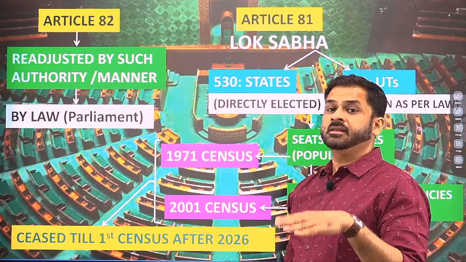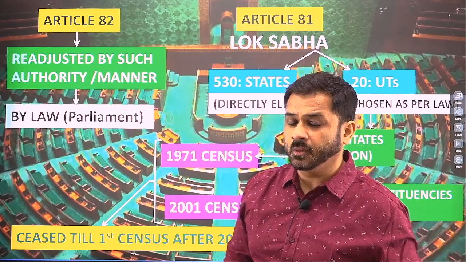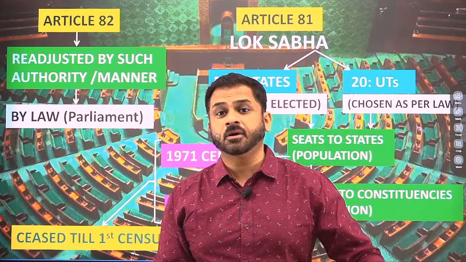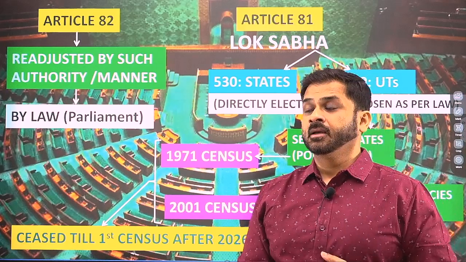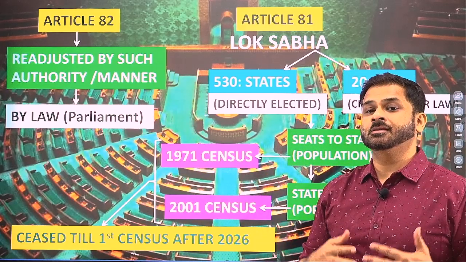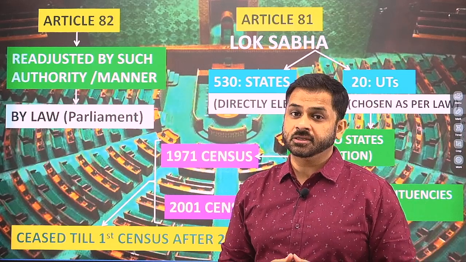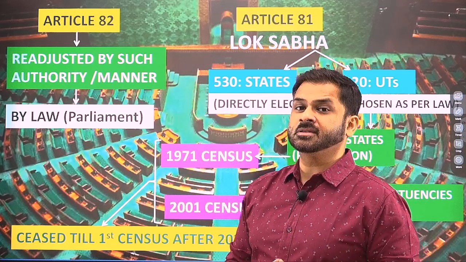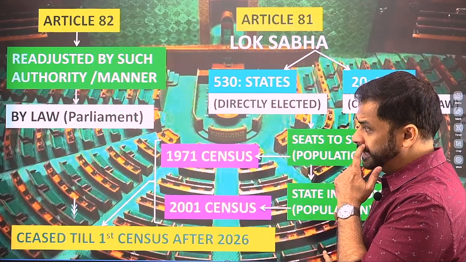So parliament in the law will decide which body will do it and what will be the process of this entire thing. Usually the law which parliament makes is what we call a Delimitation Act or Delimitation Commission Act, and the body which is established is the Delimitation Commission.